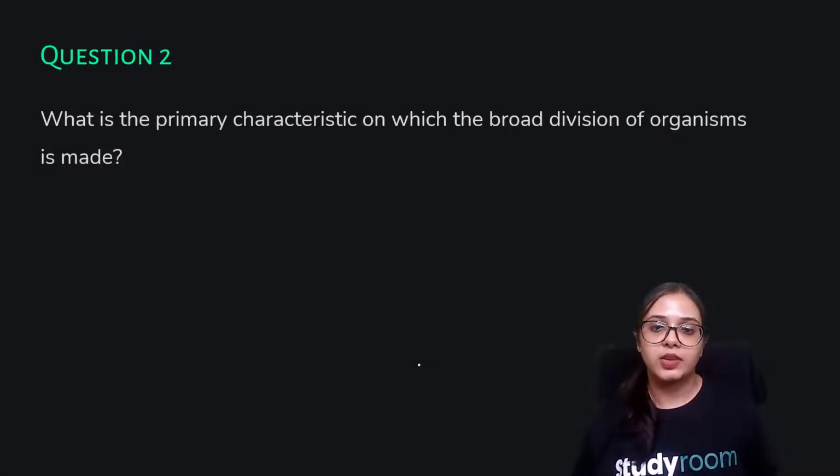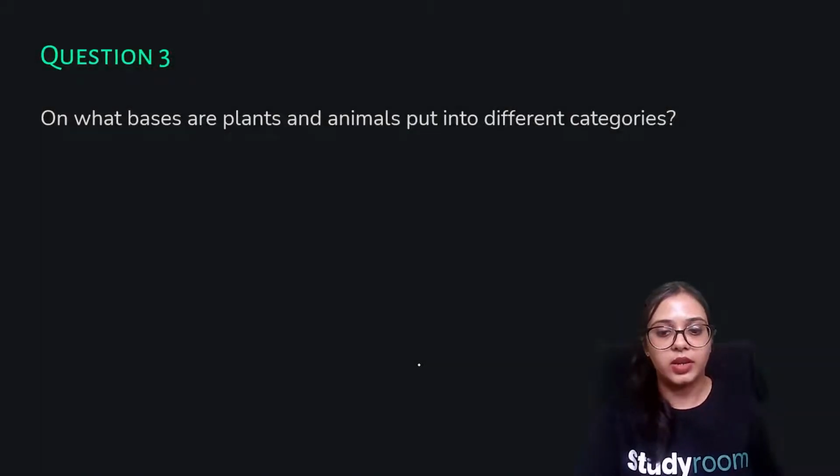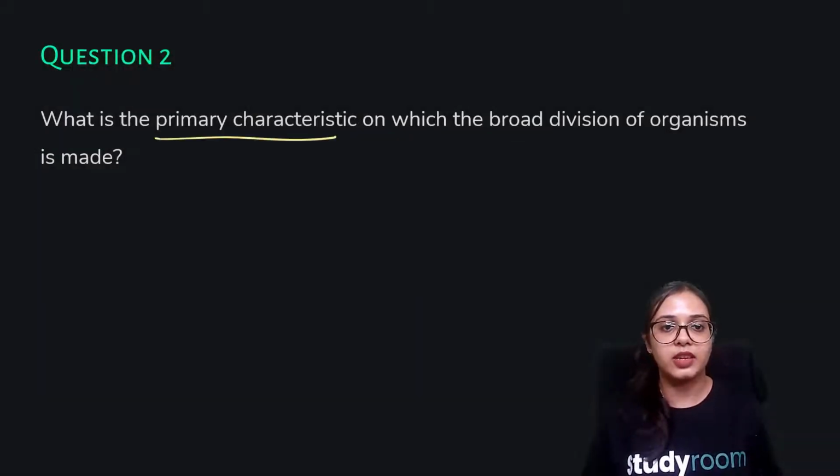What is the primary characteristic on which the broad division of organisms is made? The primary characteristic, as we learned in the previous question, is the nature of the cell.